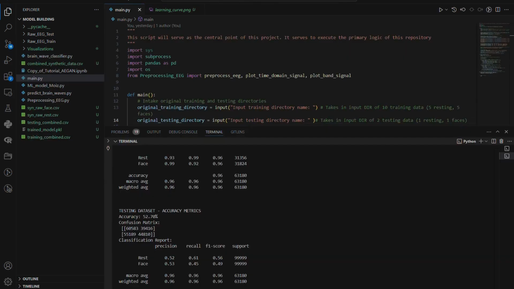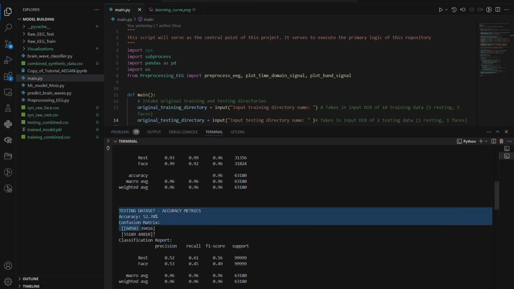Finally, although we achieved an excellent score for testing with real data, the model performed poorly when fed synthetic data, as shown here. The reason for this may be due to differences in the distribution or quality of synthetic data compared to real data, or the model may have overfitted to the real data, potentially due to our limited dataset including EEG data of only a few people. This overfitting may have made our model less adaptable to variations in synthetic data that do not align with the training dataset.